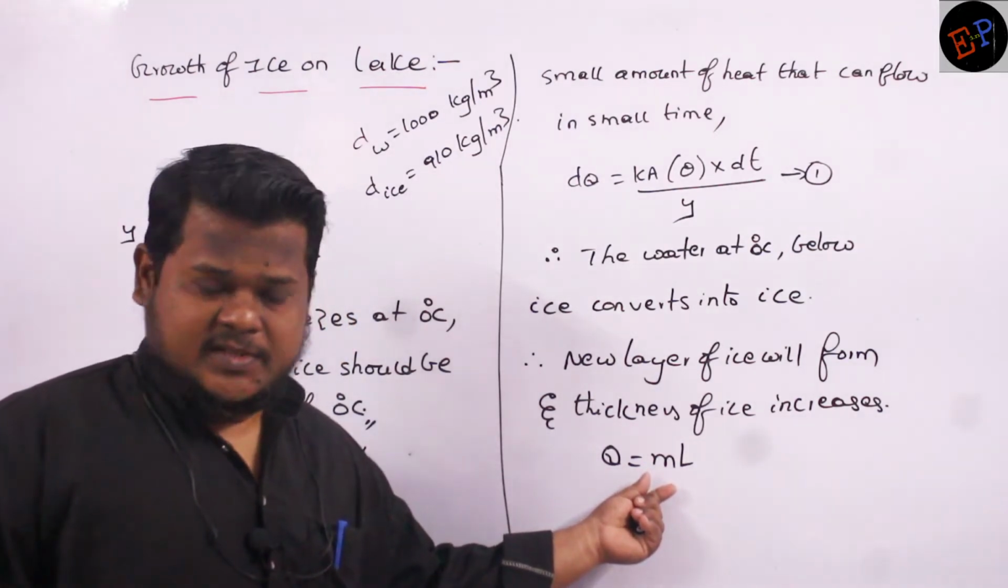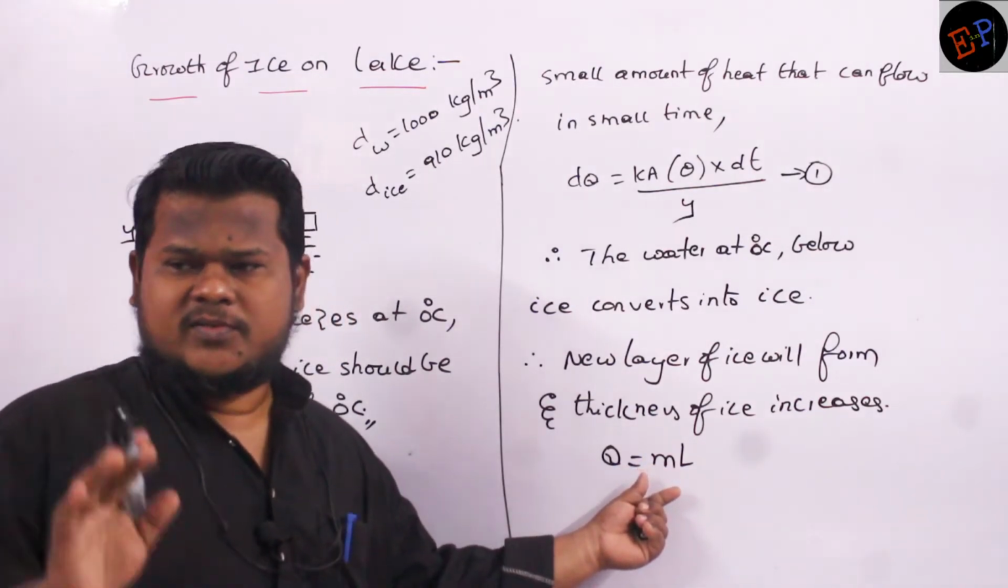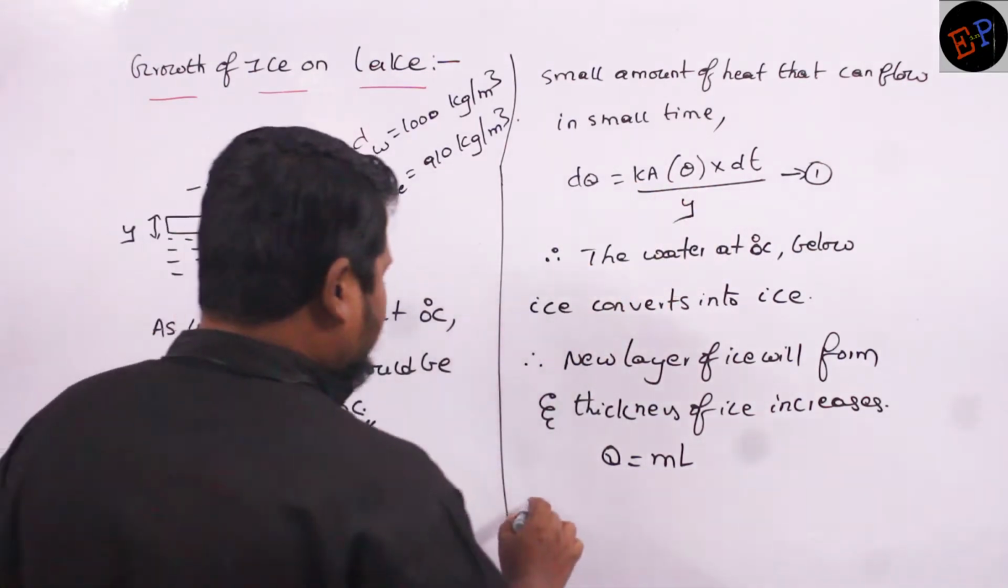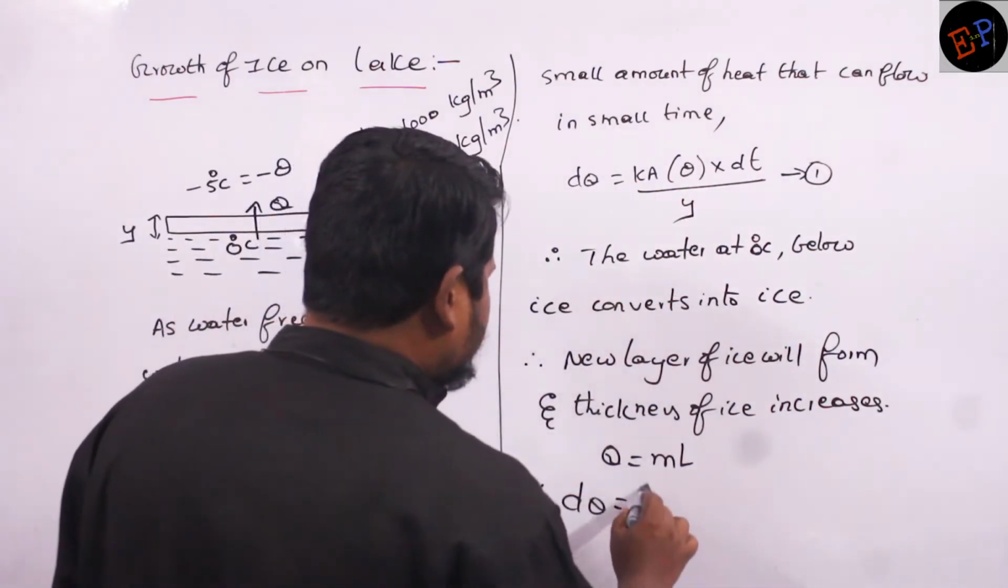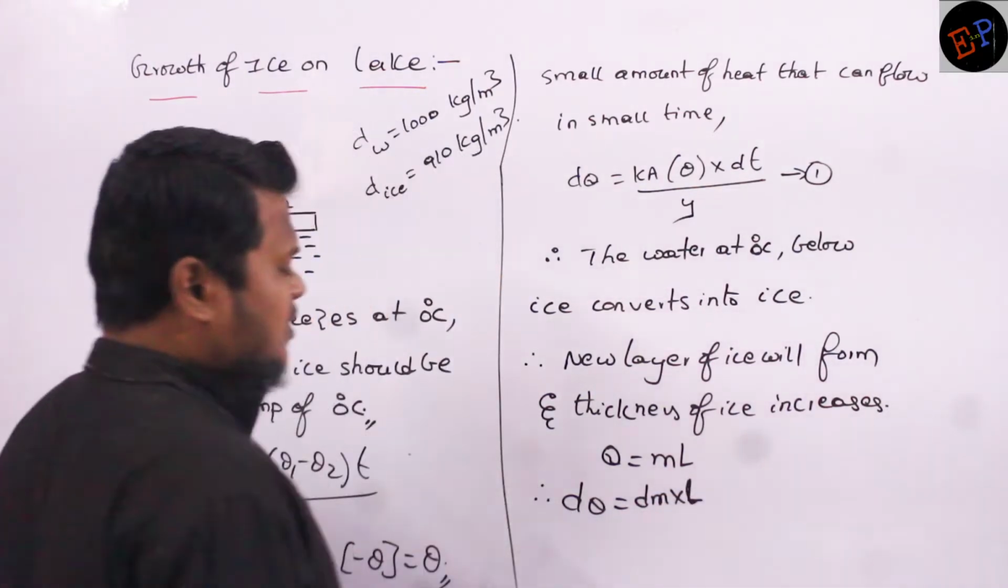Are you able to understand? So what is m here? Mass of water which converted into ice. That is also very small, because the time we have taken is very small, no? So therefore, what can I write? I can write dQ is equal to dm into L. This is what I can write. Are you able to understand?